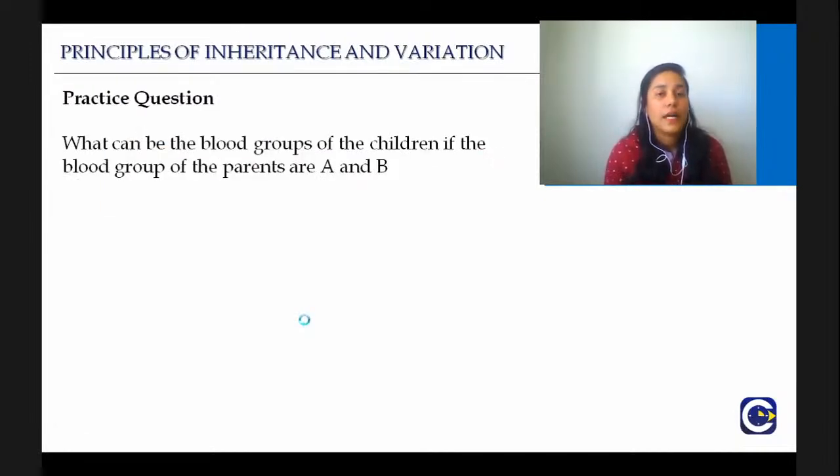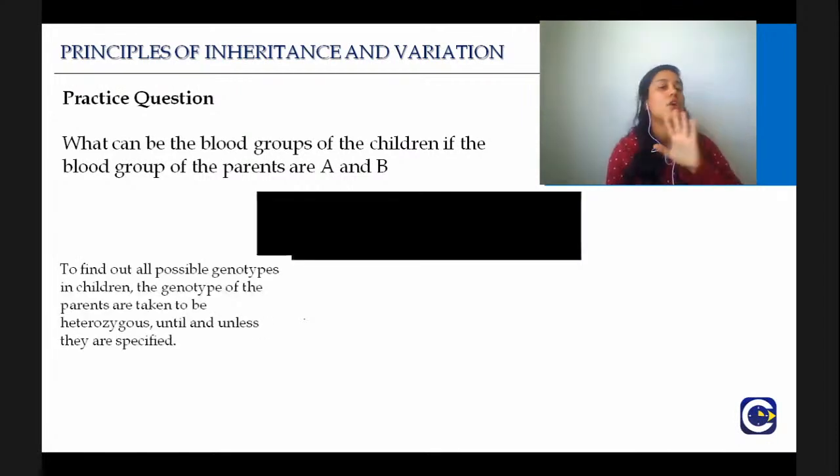What can be the blood groups of the children if the blood groups of the parents are A and B? One thing you have to always take into consideration whenever you have such questions: this is not a question from previous year papers. I just took it from some book so that we can understand how this process works.